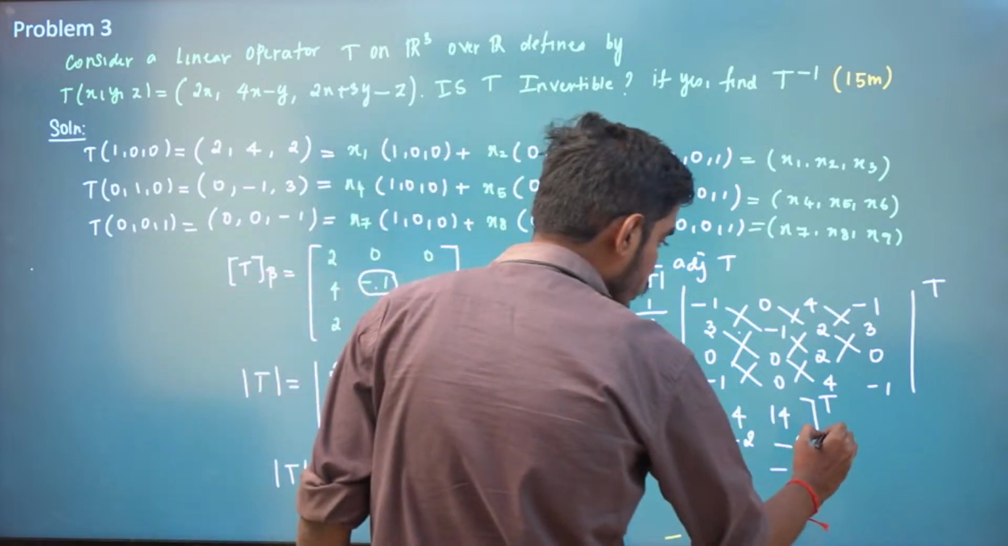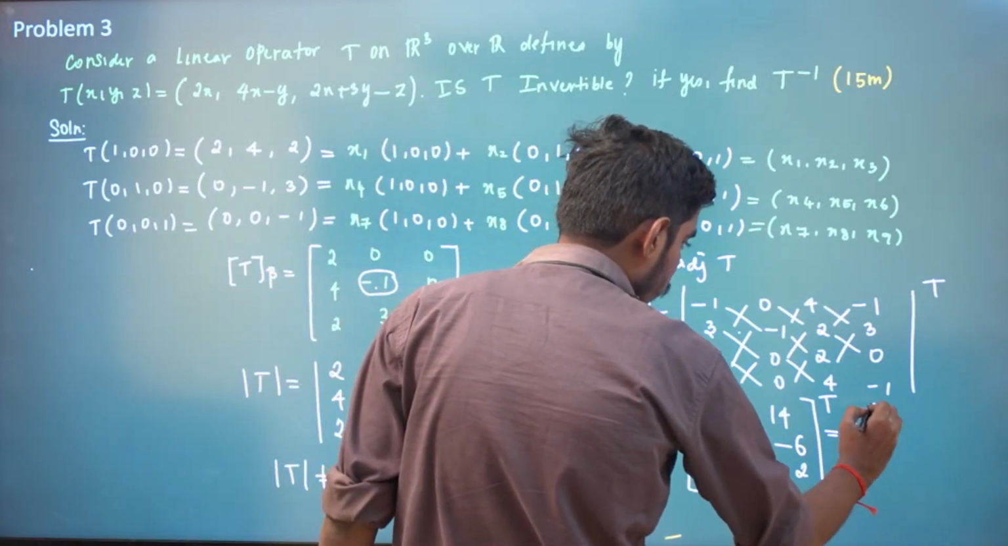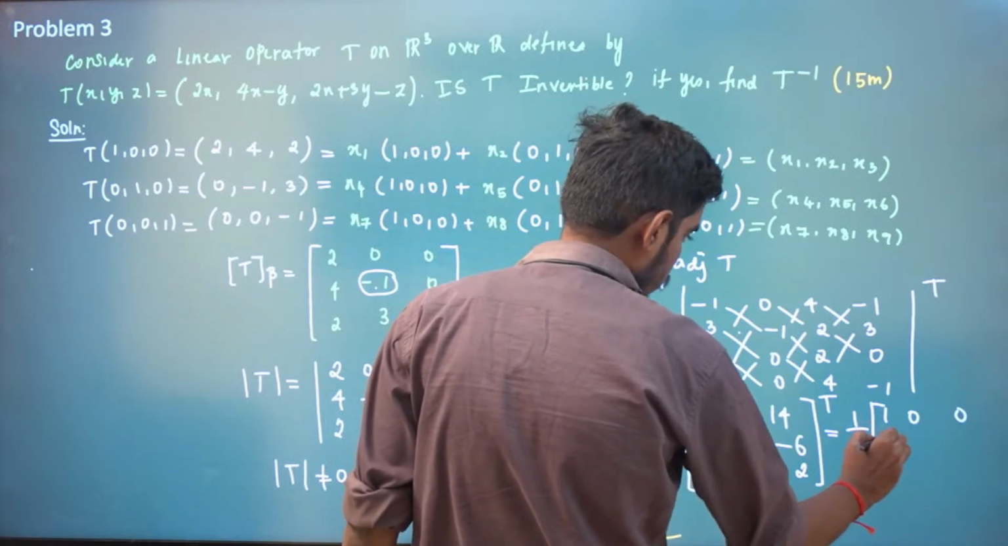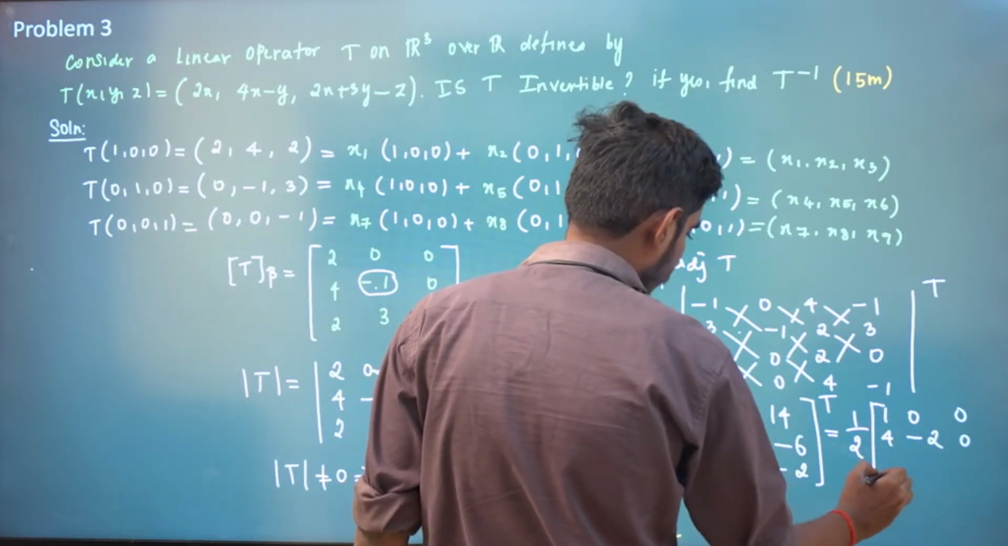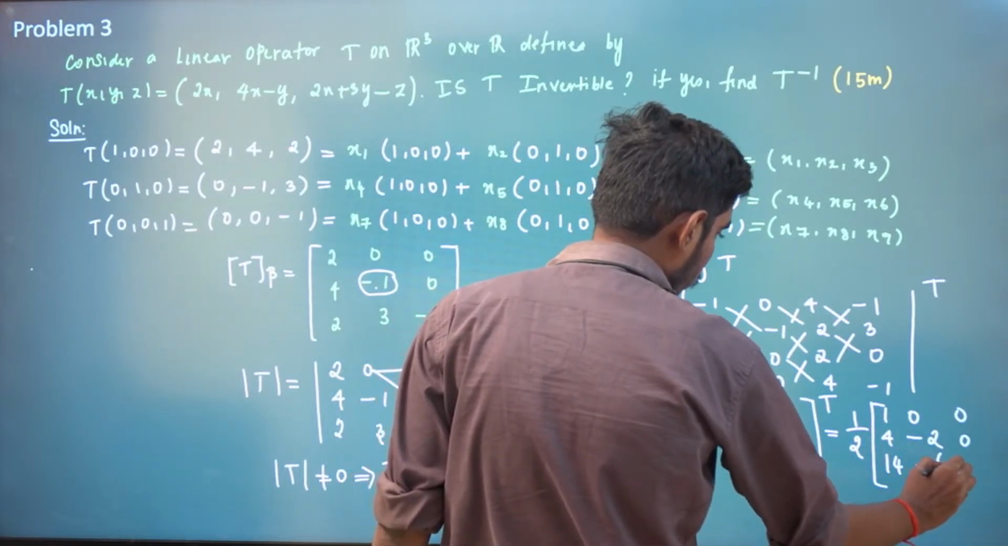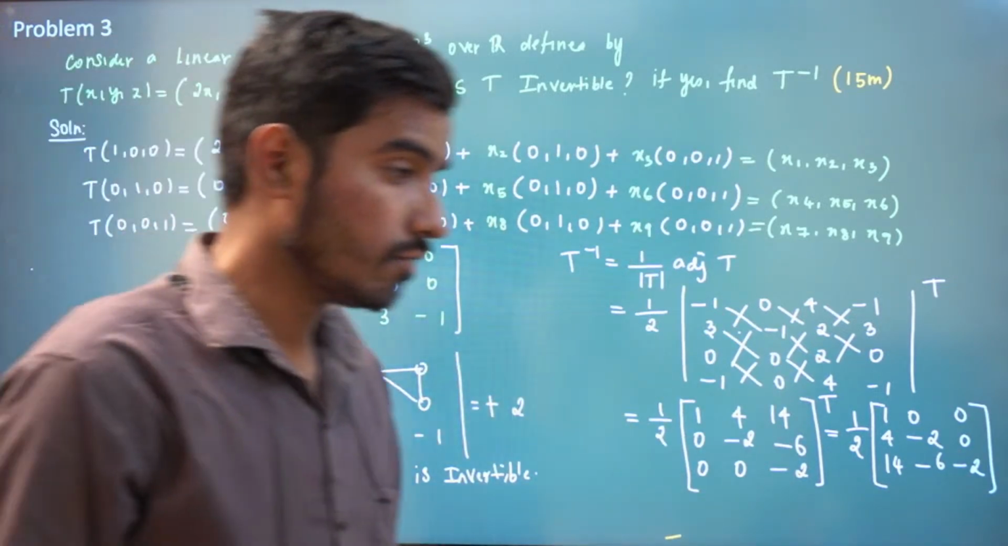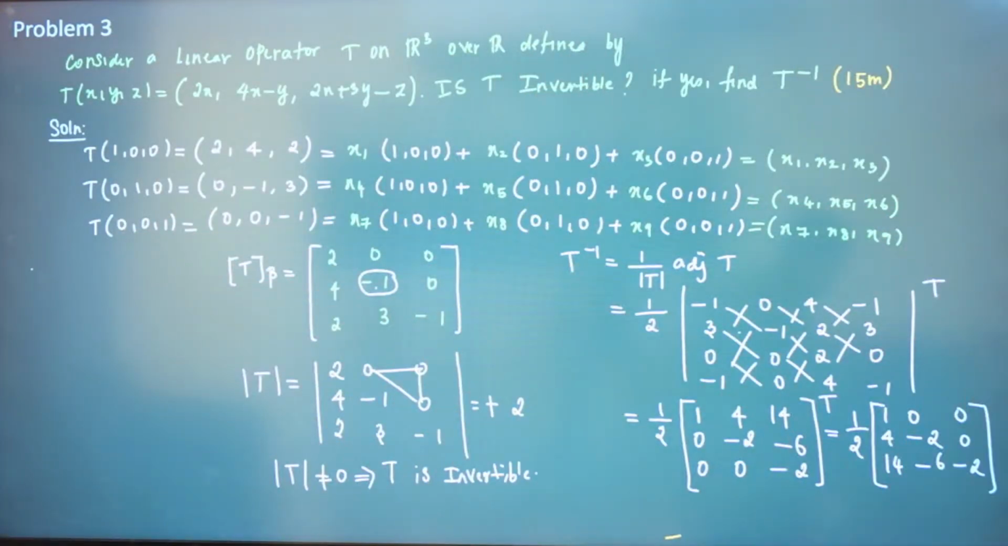So that means this is 1 by 2 of 1, 0, 0, 4 minus 2, 0, 14 minus 6 minus 2. This is our inverse, right? I forgot to put transpose. So 1 by 2, 1, 0, 0, 4 minus 2, 0. Yes, this is our inverse. So we'll move on to the next problem.